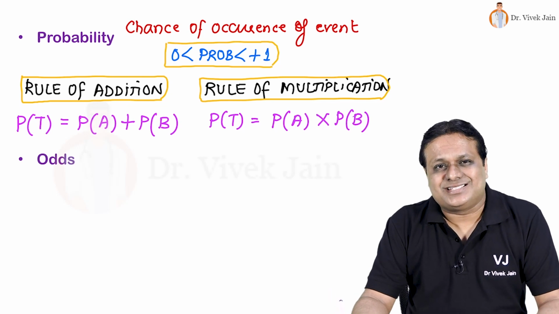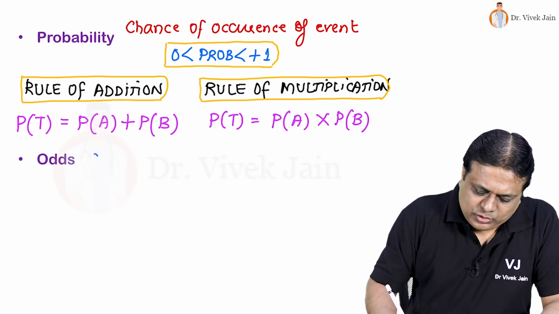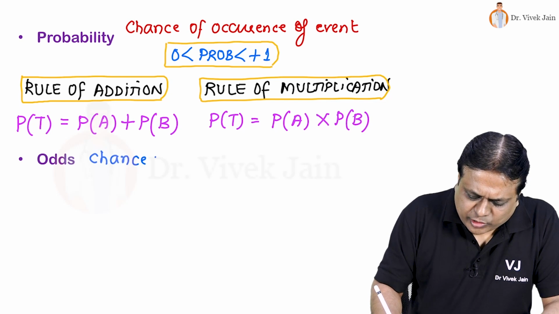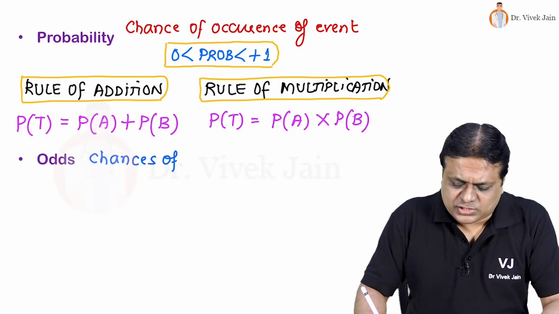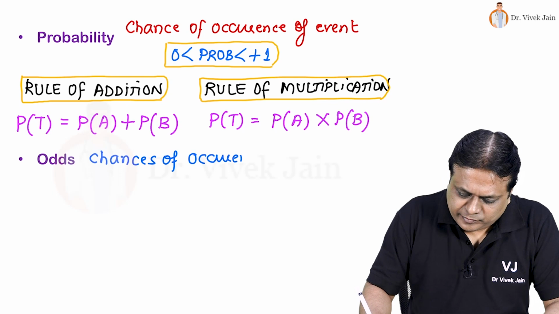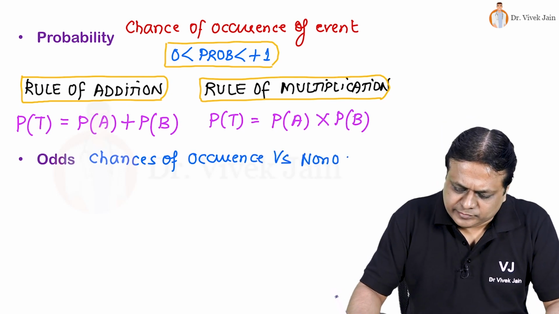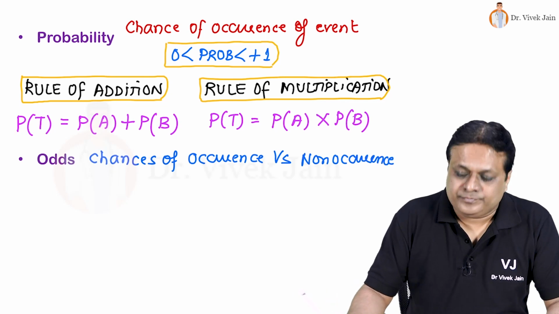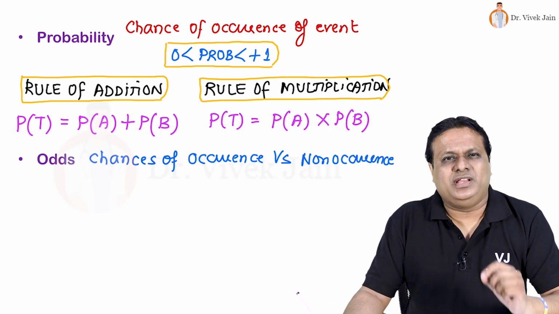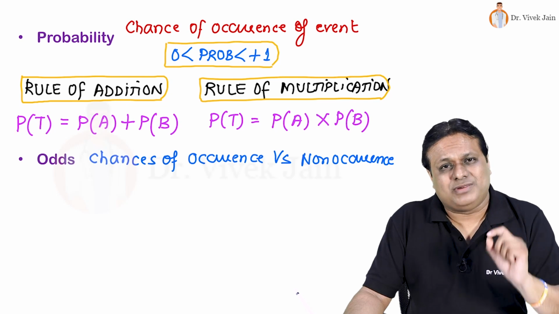Now, what is odds? Odds means chances. It is actually telling you chances of occurrence of an event versus its non-occurrence. Now, there is a relationship between probability and odds that you must remember.